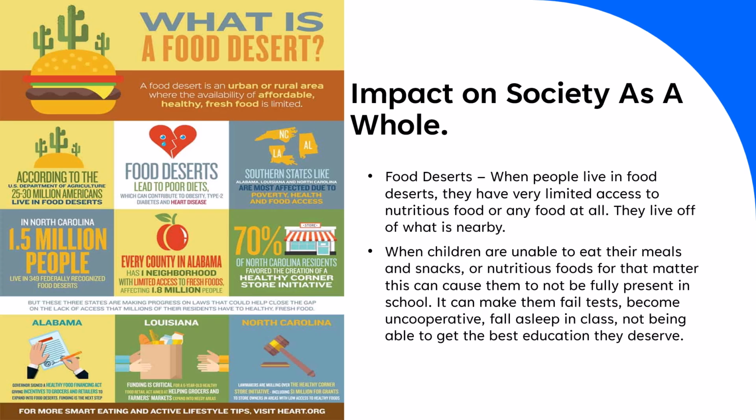So, the impact on society as a whole that food insecurity plays is food deserts. When people live in food deserts, they have very limited access to nutritious foods or any food at all, so they live off of what is nearby. When children are unable to eat their meals and snacks or nutritious foods for that matter, this can cause them to not be fully present in school. It can make them fail tests, become uncooperative, fall asleep in class, not being able to get the best education they should be getting. It can cause them to act out.